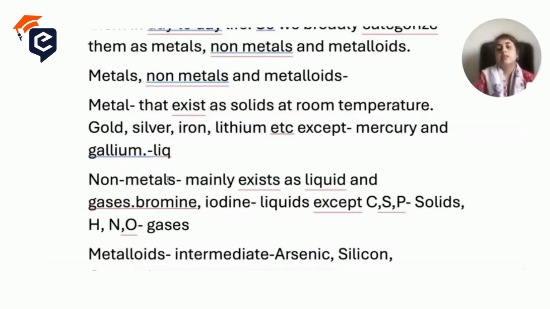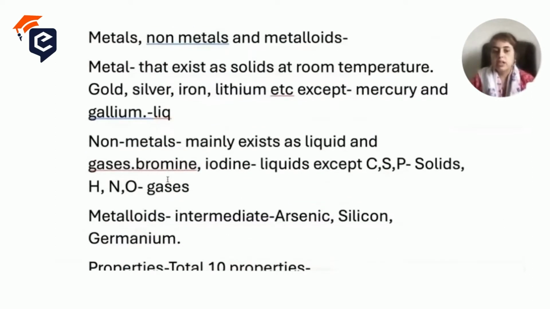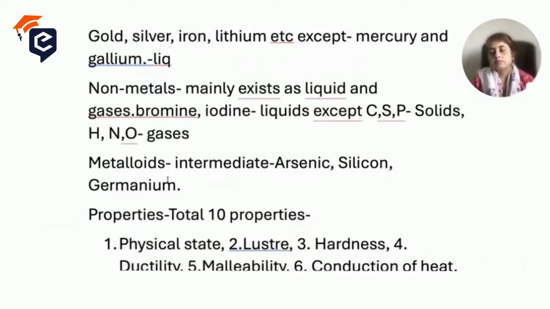Examples of liquid non-metals are bromine, iodine, etc. Chlorine is basically a gas. Now metalloids are intermediate between metals and non-metals. Arsenic, silicon and germanium are some of the examples.